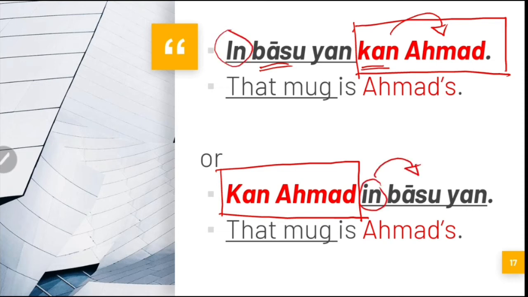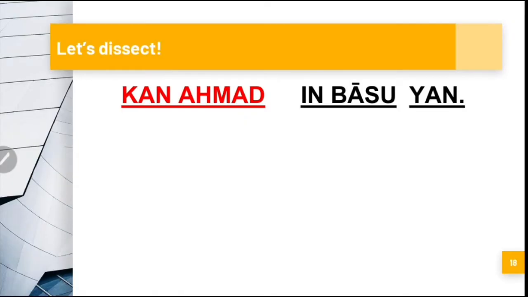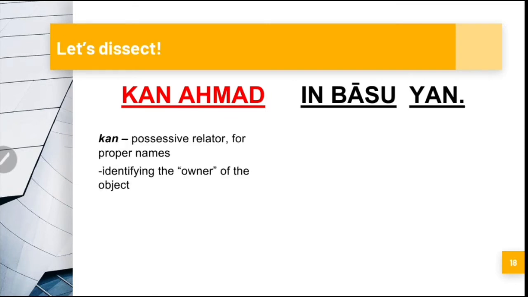So who owns this baso? Ahmad. So kan Ahmad in baso yan, or in baso yan kan Ahmad. Kan is the possessive relator for proper names, identifying the owner of the object.